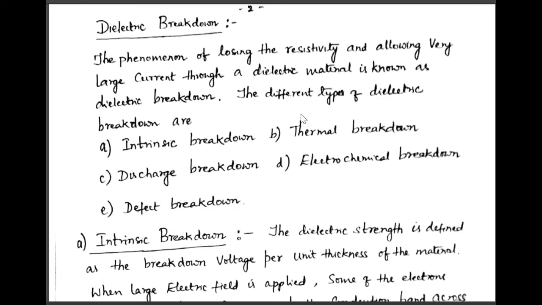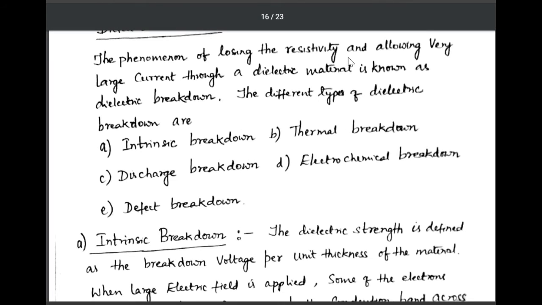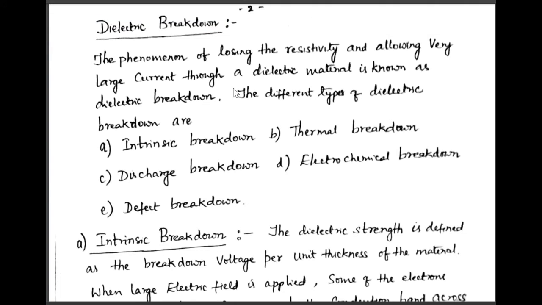First, to understand what is dielectric breakdown. The phenomenon of losing the resistivity and allowing very large current to pass through the dielectric material is known as dielectric breakdown. As you know, the resistivity of a dielectric is very high. At some moment when the resistivity becomes very low, the material allows large current to flow through it. That is called dielectric breakdown.